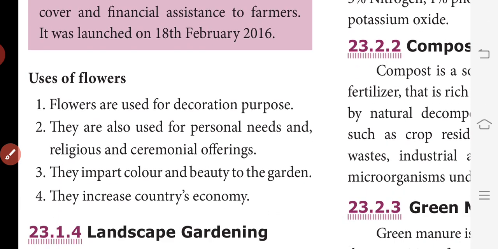Use of flowers, a 2 mark question. Flowers are used for decoration purposes. They are also used for personal needs and religious and ceremonial offerings. They impart color and beauty to the garden. They increase the country's economy. These are the 4 points that may be asked in a 2 mark question. Because this is very simple, you can write it in your own words.